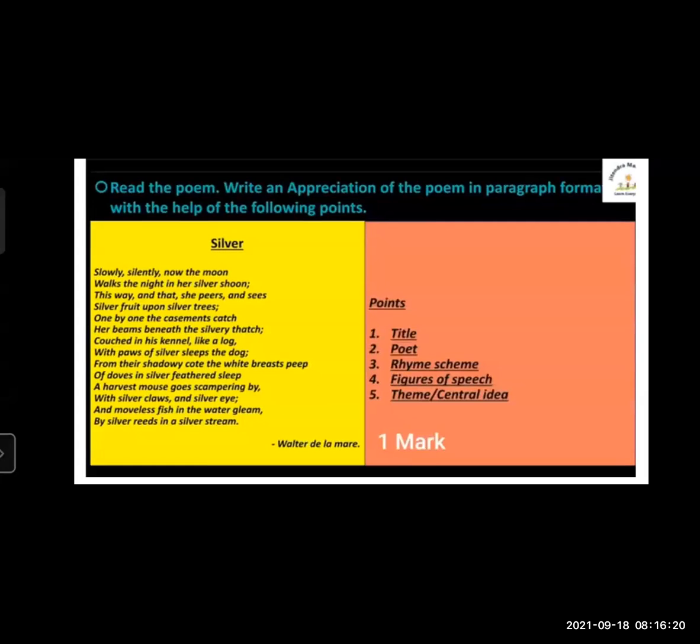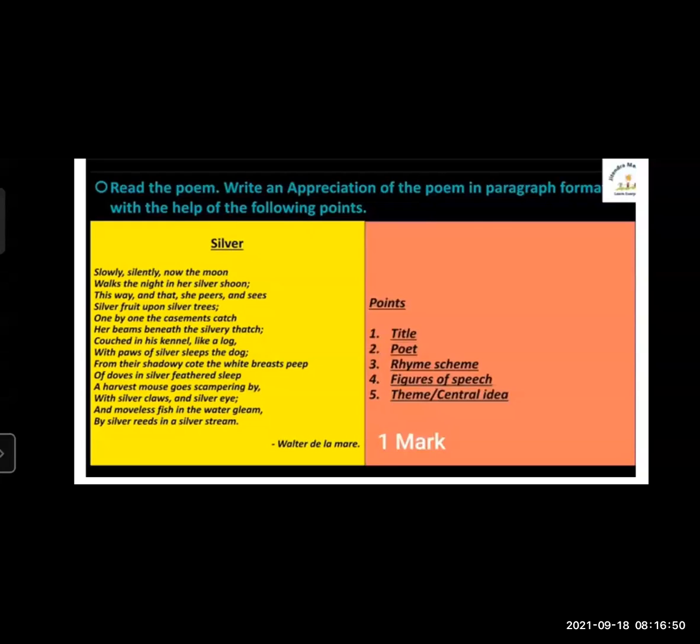Now students, we have to see the appreciation of the poem. You all know that this question is very important in the poem. So let's see how the question will be asked in the question paper. Read the poem, write an appreciation of the poem in paragraph format with the help of the following points. Students, you should provide the points in the exam, and you have to follow these 5 points while you answer this question.